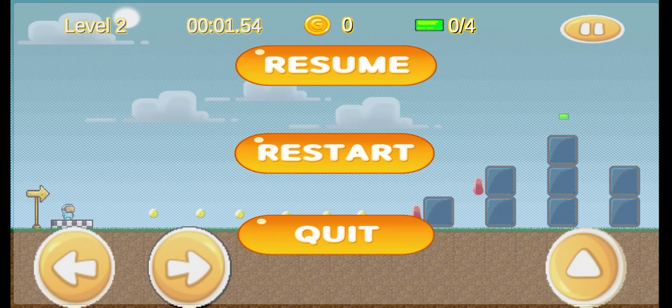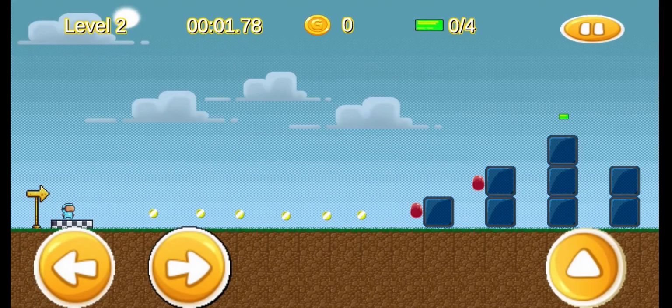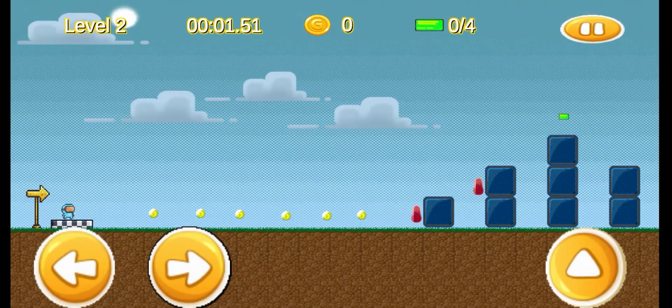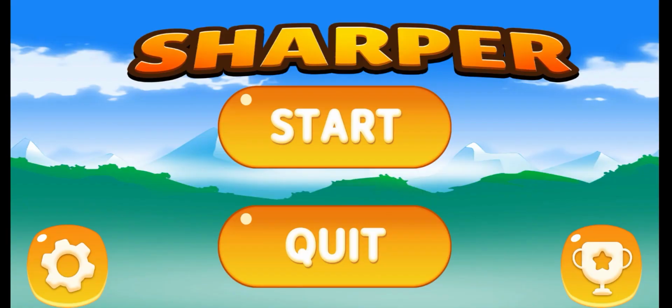There's also a pause button, which has three choices: Resume, which unpauses the game, Restart, which reloads the current level, and Quit, which loads the main menu scene.